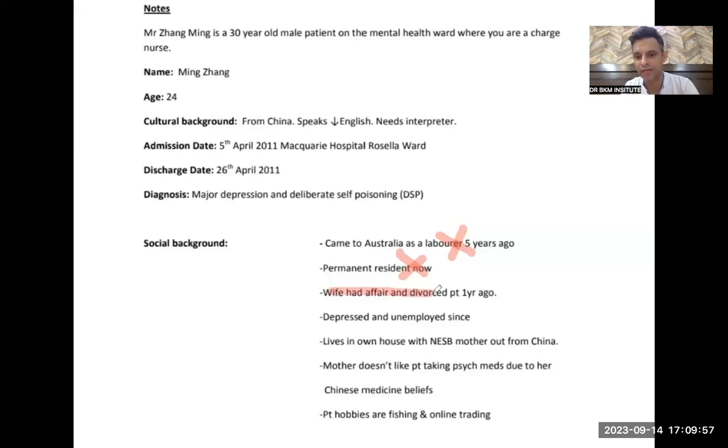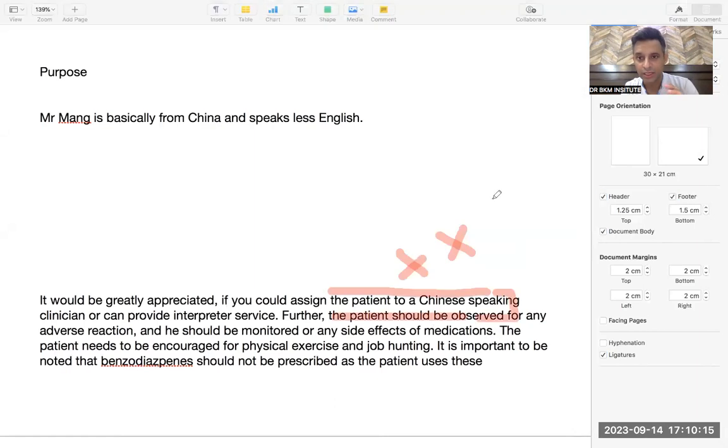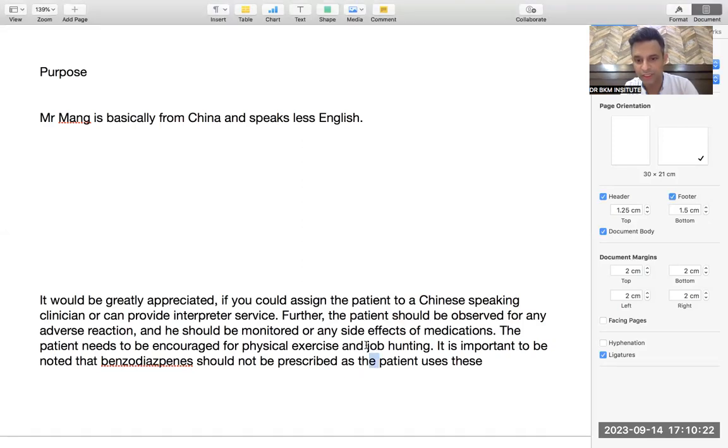So this is important. Wife had affair, divorced patient 1 year ago, depressed and unemployed since. So since the last year, his wife had an affair, she divorced him, and that is why he is depressed and unemployed. So this is very important. Now you will ask me, is unemployed important? Yes, it is important, because in the discharge plan, job hunting is mentioned. So that is why he is depressed, because he is not working. So this is the second thing I would like to add.